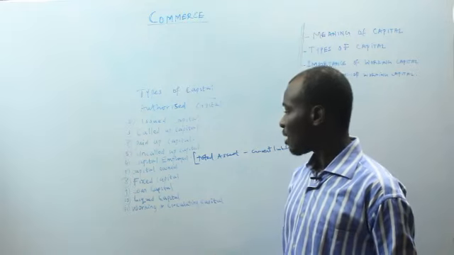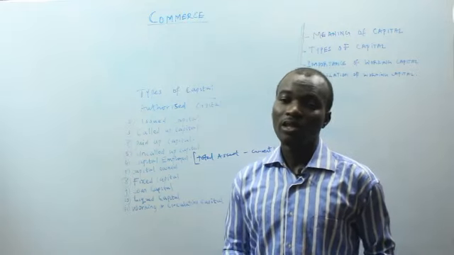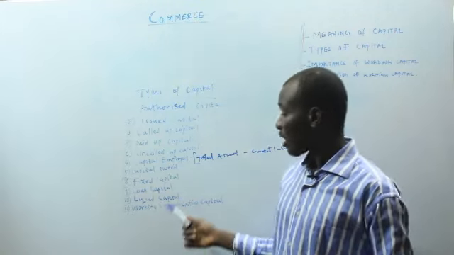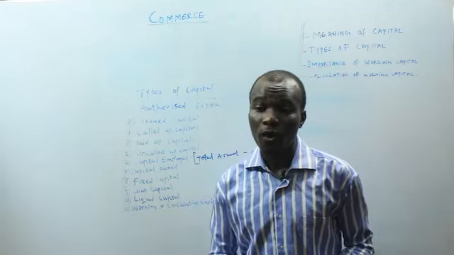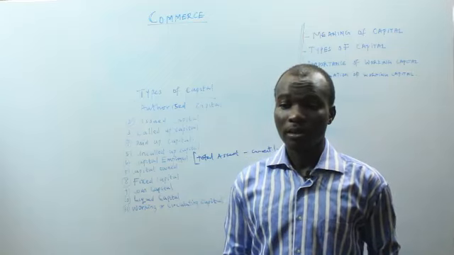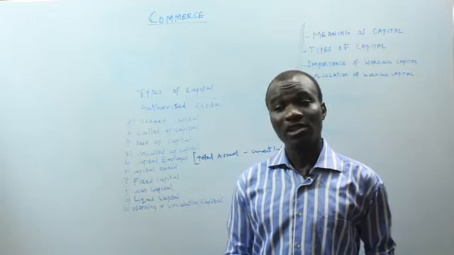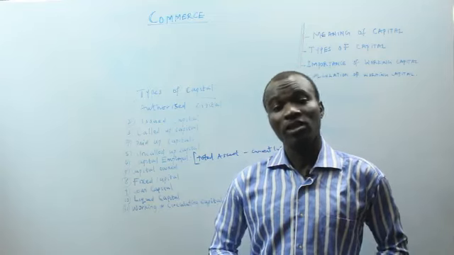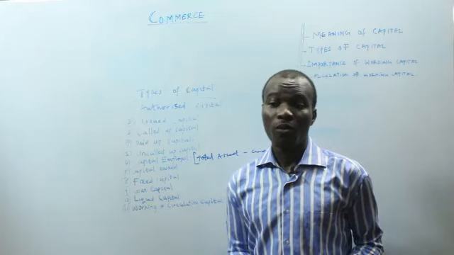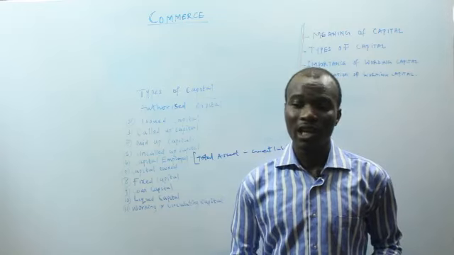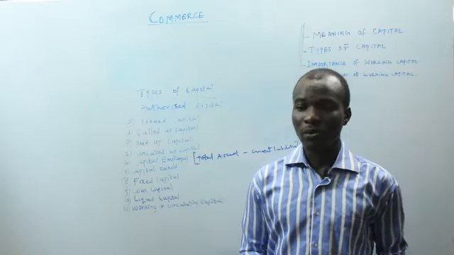Now we have the liquid capital. This is the opposite of the fixed capital. This capital changes from one form to another. That means they are not fixed in nature, so they can be changed from one form to another within an accounting period, within one year.